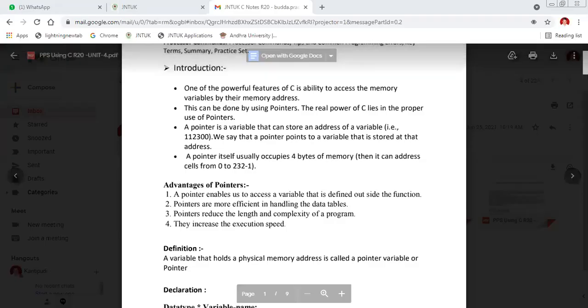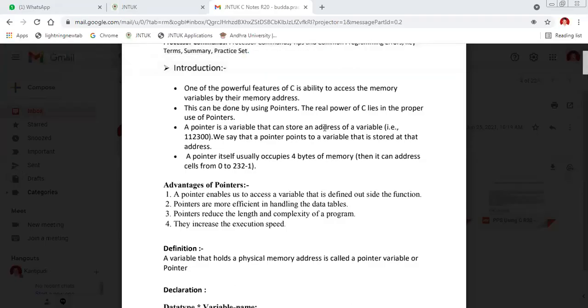So in our JNTK C notes, they will explain a few topics. Introduction to pointers. One of the powerful features of C is the ability to access memory variables by their memory address. So the main powerful feature in pointers is the ability to access the memory variables by their memory address. అంటే మనం పాయింటర్ వేరియబుల్ యూజ్ చేసి ఏం చేస్తాం అంటే వేరియబుల్స్ ని వాల్యూస్ ని రిట్రీవ్ చేసుకుంటాం, ఎలా అంటే యూజింగ్ మెమరీ అడ్రస్.